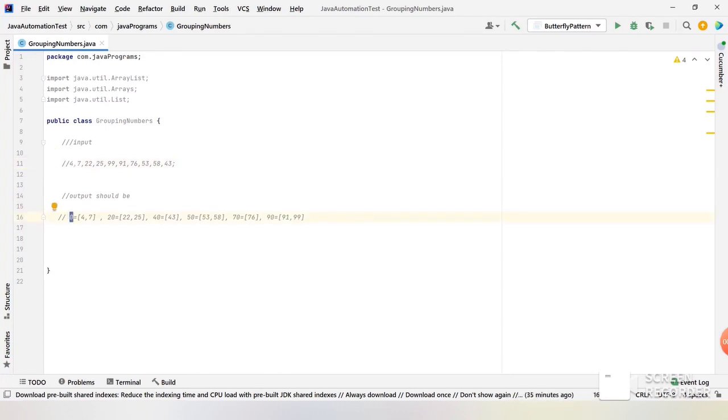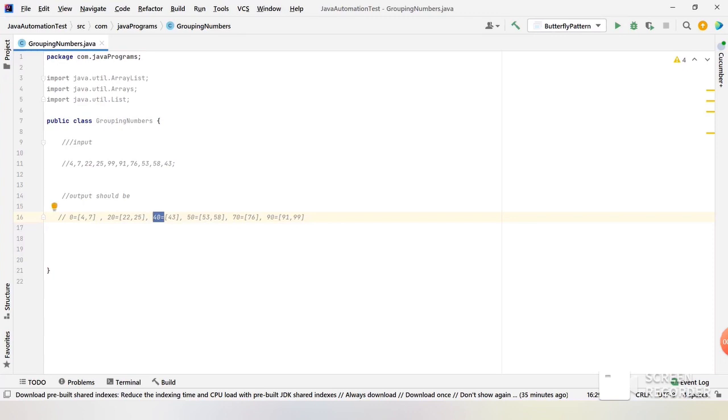So I'm grouping them into 0, that comes under 4 and 7. And what are the other two numbers, like 22 and 25? They are from the 20 series, so the range is 20 to 29. So I am holding all of these in 20. Likewise, I am deriving all the members into each group and segregating as per the range.